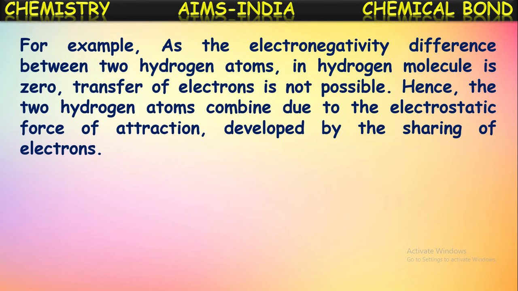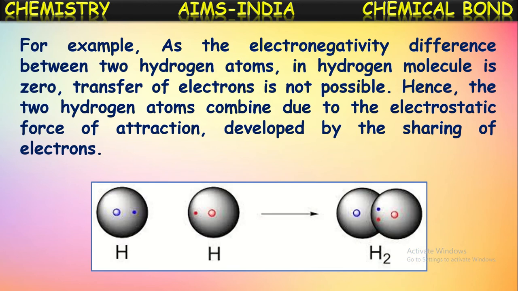For example, the electronegativity difference between two hydrogen atoms in a hydrogen molecule is 0. If you say two hydrogen atoms, we know both are hydrogen atoms, both will have the same electronegativity, isn't it? Because both are the same kind of atoms. Then what will be the difference between the electronegativities of these two atoms? 0, isn't it? Because both have the same. There is no difference at all. Therefore, the transfer of electron is not possible.